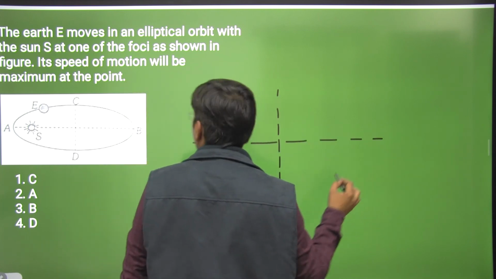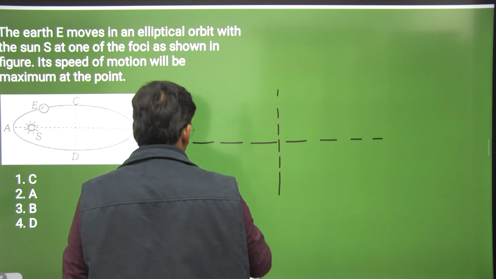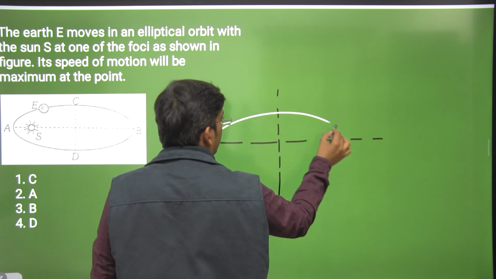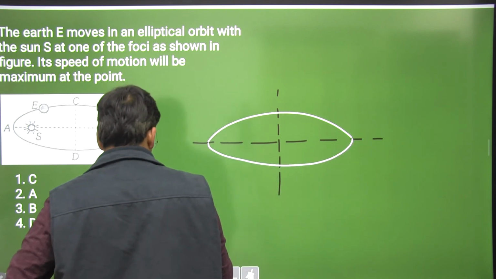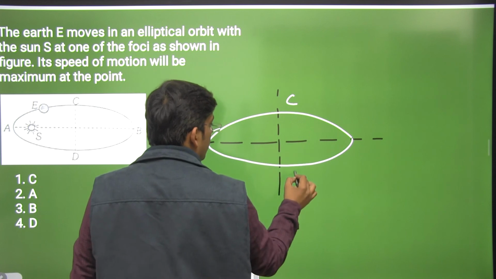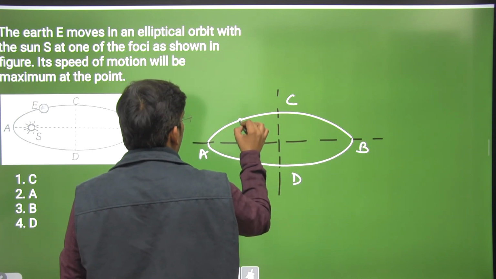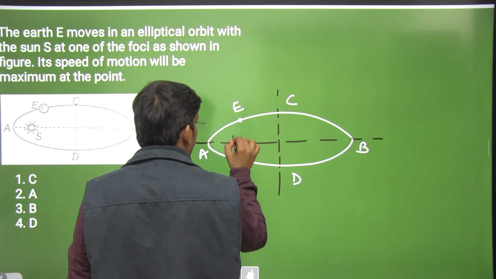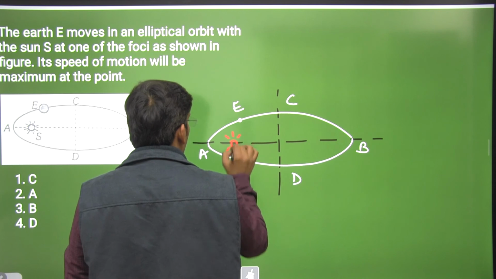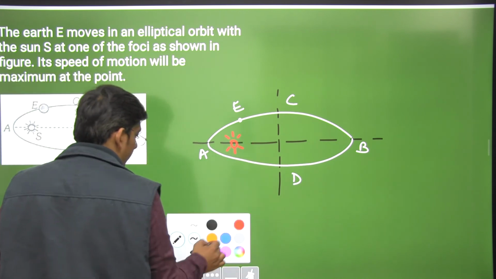Now, we are given an elliptical orbit. This is an elliptical orbit, right? We have many points here. This is point C, this is point D, this is point B, this is point A. Let this be point E. The Sun is situated here. Where will the speed be maximum?